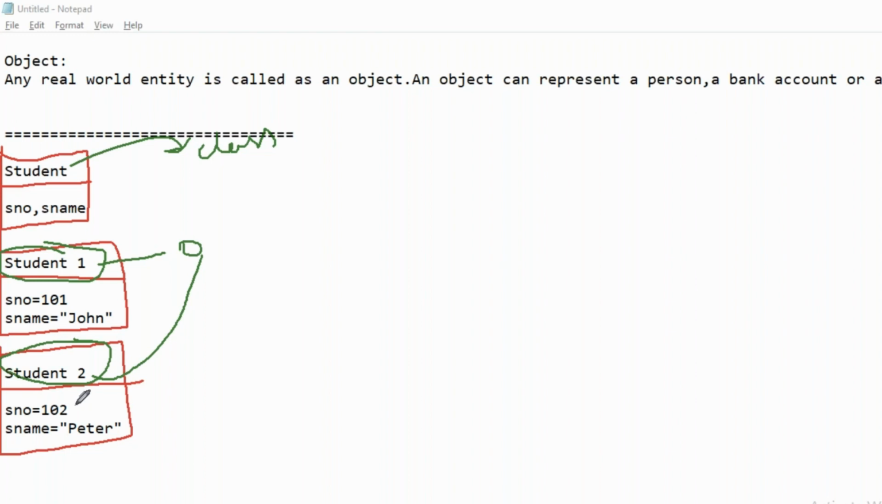But an object is a real world entity. Yes, the student really exists. This object is going to represent a particular entity. That means the Student 1 object is representing only a particular student with ID 101. Student 2 is an object that is representing only a particular student with the ID 102. So it is specialization. An object is going to represent a specific entity. Okay, so I hope you got the difference between a class and an object.